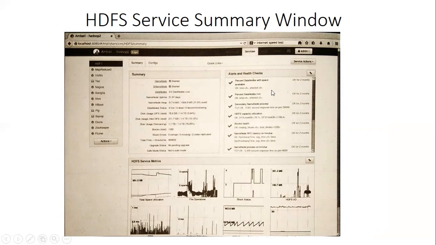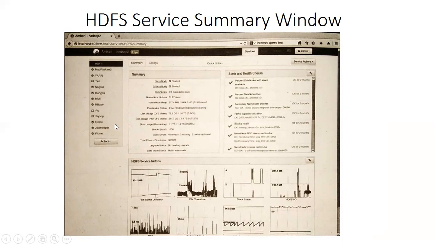Similar to the dashboard view, the currently installed services are listed on the left side menu. To select a service, click the service name in the menu.